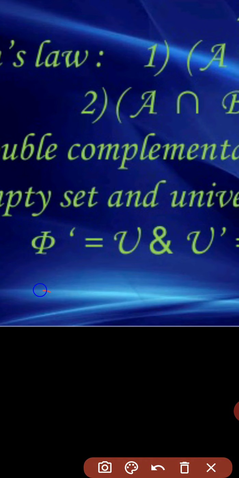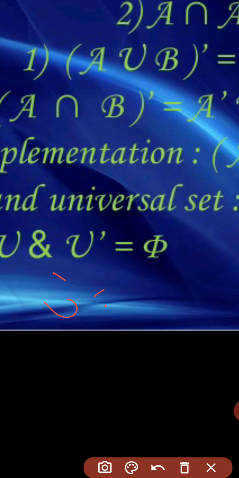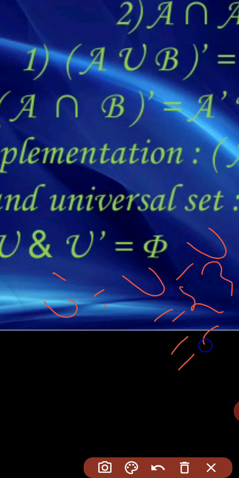Since phi dash equals universal set minus phi, if you subtract an empty set from the universal set, you will get the same universal set. Similarly, the complement of the universal set means universal set minus universal set, means nothing will be found inside the braces, so it is phi.